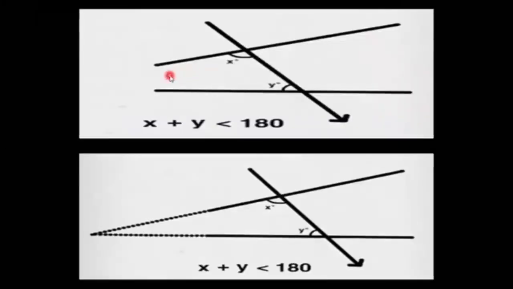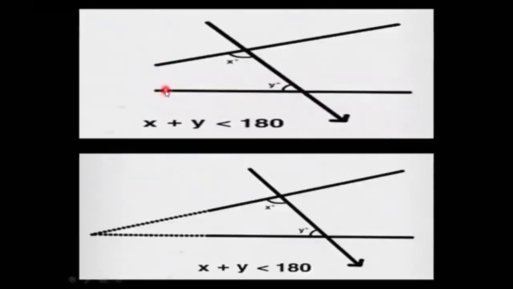Now let us try to understand it. As per the statement of postulate 5, let us take this as the straight line that is falling on two other straight lines. The other two straight lines are this one and this one.